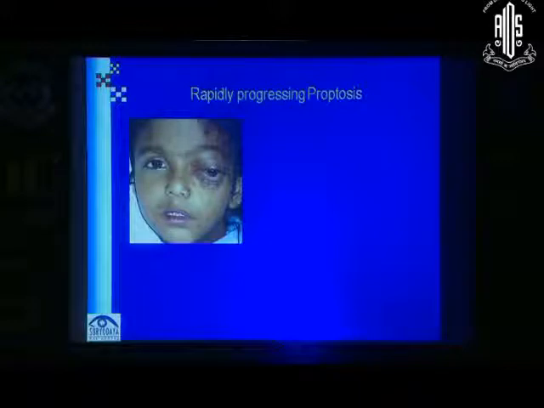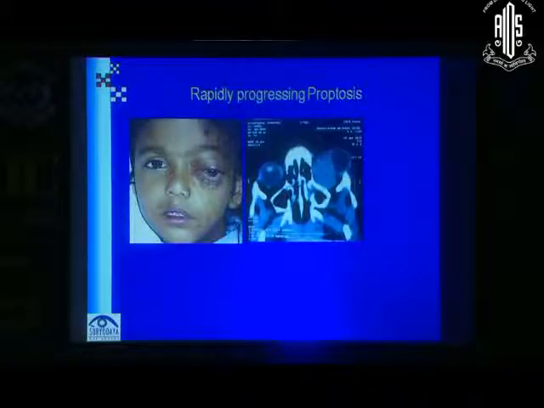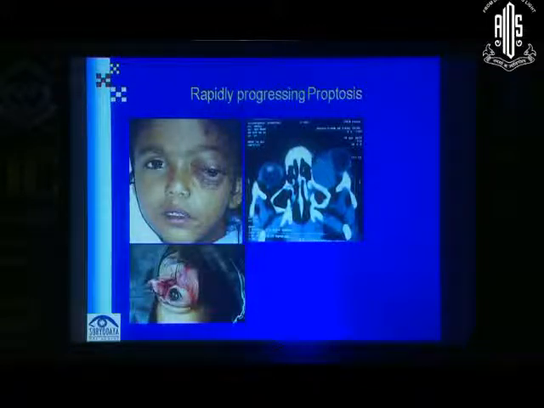Okay, I'll show you a scan. What do you think it is? Yeah, that's exactly what I thought. So I went ahead and did a biopsy. Because it was a superior medial mass, I went for the lid split incision, and to my surprise I found there was a bluish cystic lesion lying there.